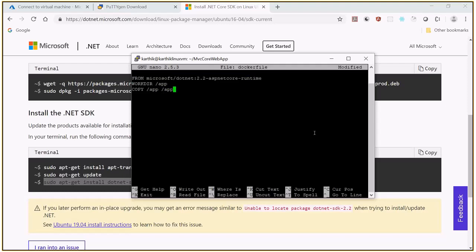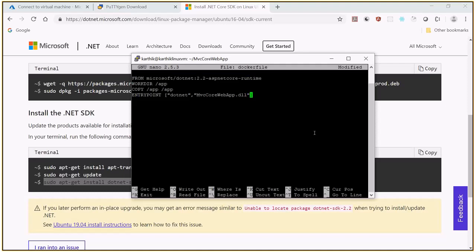Then the last command is to make this the entry point. What is the entry point? I'm saying with the help of the dotnet command, we need to run the entry point. We have created MVC Core Web App, so obviously the DLL is going to be the entry point. MVC Core Web App.dll. That's the entry point.